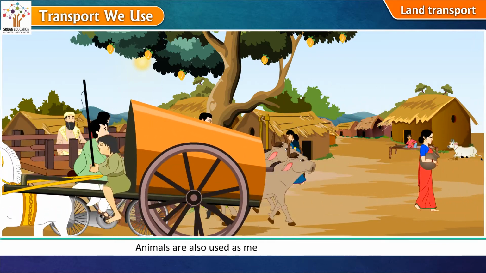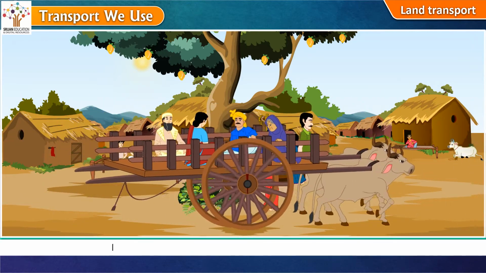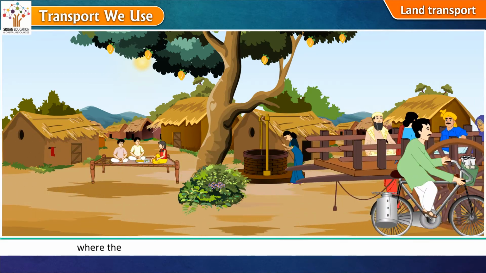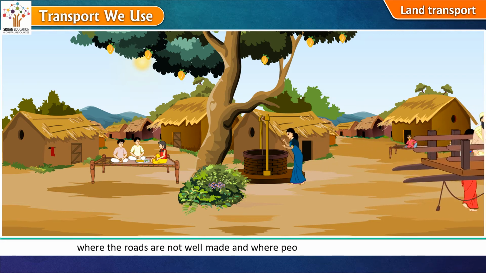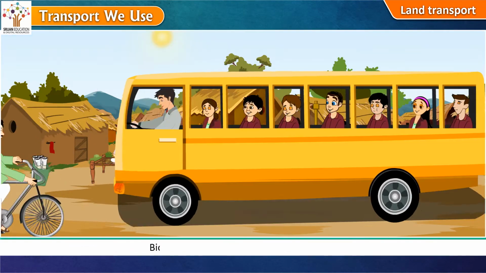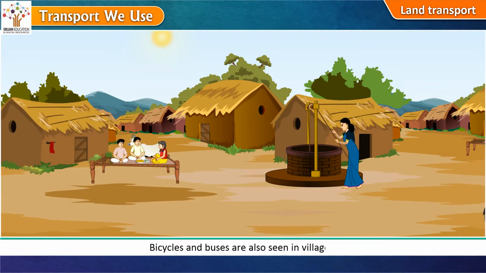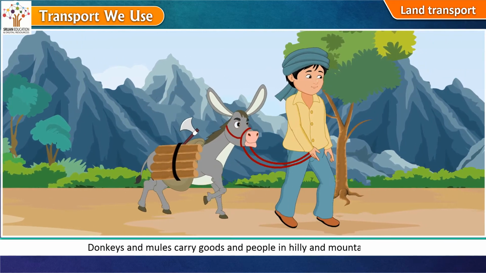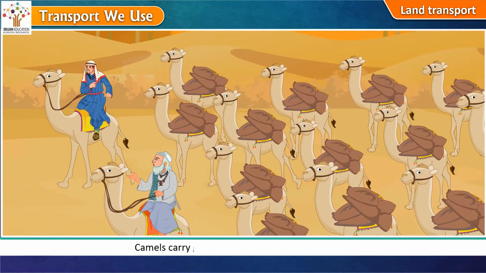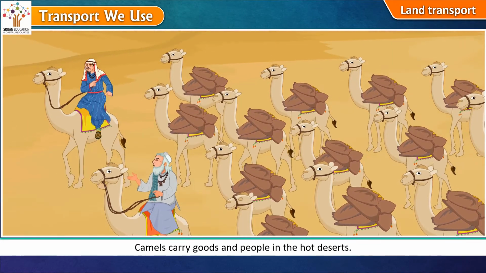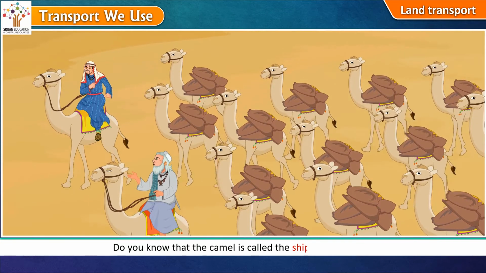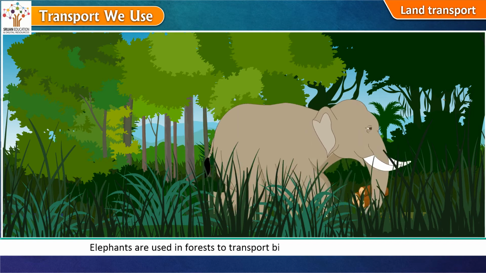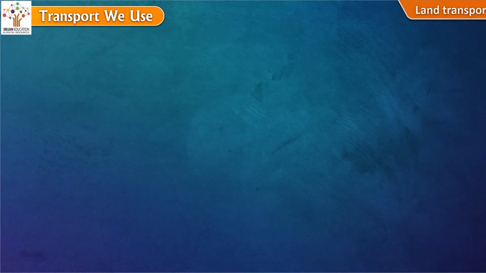Animals are also used as means of land transport. Even today, bullock carts and horse carts are used in villages where the roads are not well made and where people travel short distances. Bicycles and buses are also seen in villages. Donkeys and mules carry goods and people in hilly and mountain areas. Camels carry goods and people in the hot deserts. Do you know that the camel is called the ship of the desert? Elephants are used in forests to transport big wooden logs and people.